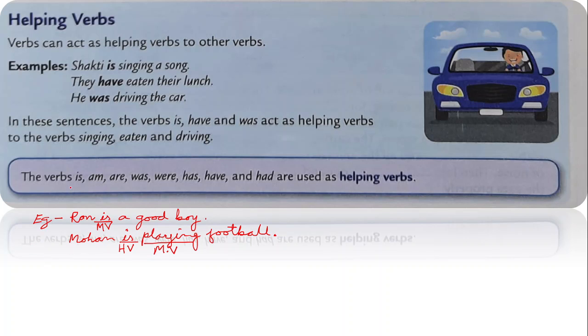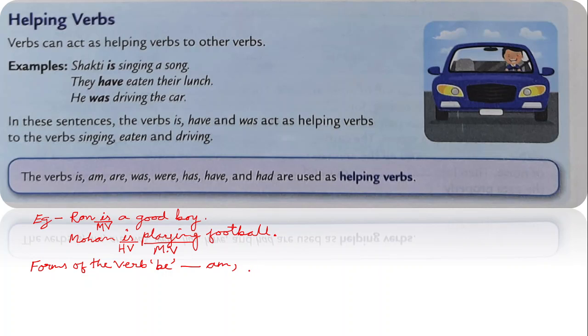Now you have been given here different forms of the verb be. These are all forms of the verb be. Now what are they? They are like am, for self we say am: I am going to market.